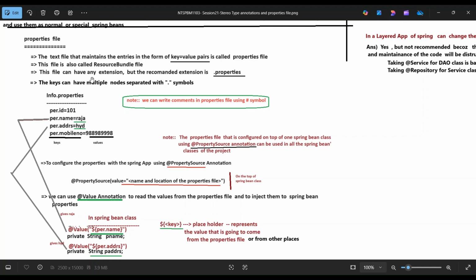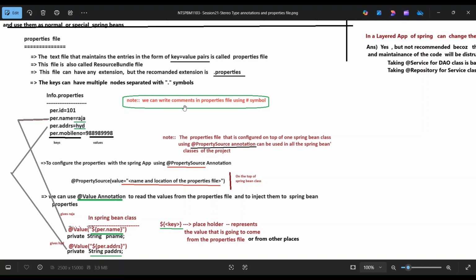This file can have any extension, but the recommended extension is dot properties. The key can have multiple nodes separated with dot symbols. For example, info dot properties: per dot id equals 101, name Raza, address Hyderabad, mobile number and so on.